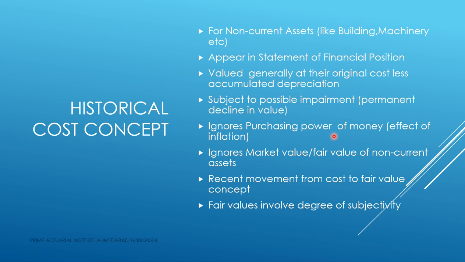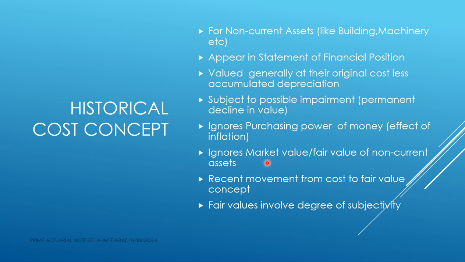But now the machinery market value may have gone to 12 lakhs or 15 lakhs because of inflation. But in our books of accounts, in the balance sheet, we continue to show it at the original cost less the accumulated depreciation. That means the effect of inflation is not considered at all while valuing non-current assets in the balance sheet.